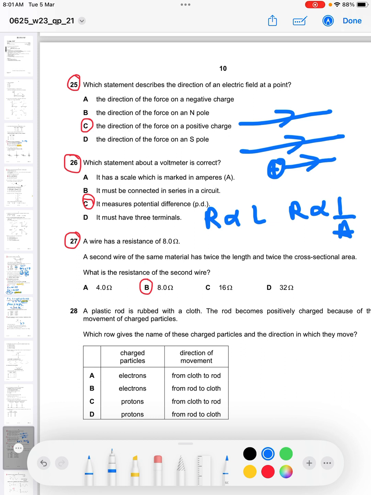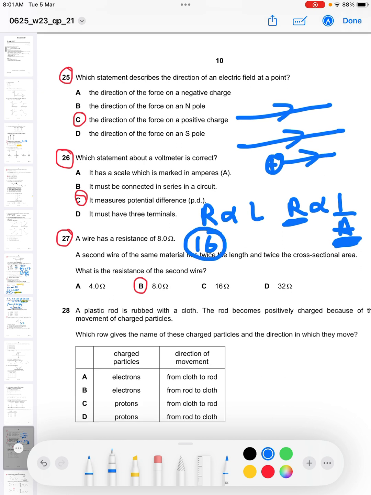So a wire has a resistance of 8 ohms. A second wire of the same material has twice the length. By having twice the length, that would double the resistance to 16. And twice the cross-sectional area. Remember, I told you that if the cross-sectional area is doubled, this halves the resistance. So this one, which had become 16, is then divided by 2 to become 8. So that's why the answer there is 8.